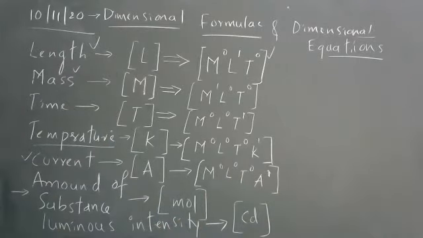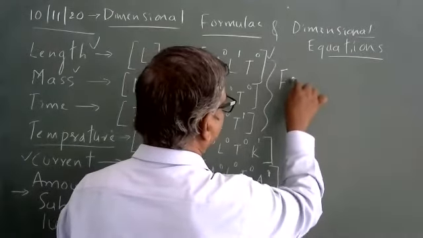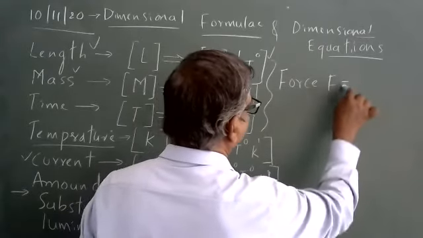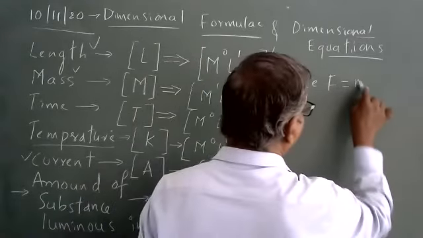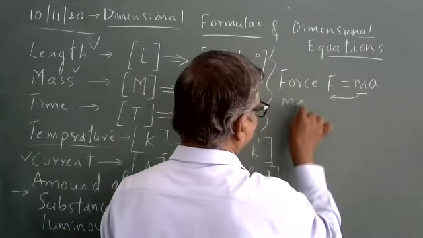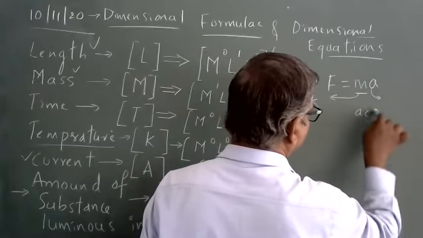Similarly, you can write amount of substance and candela. Next, if I ask you an example, force. F-O-R-C-E. Force means F, according to 9th standard physics, mass into acceleration.